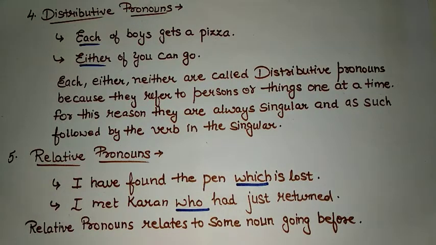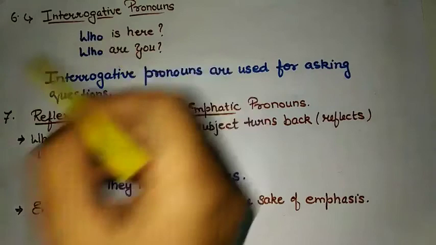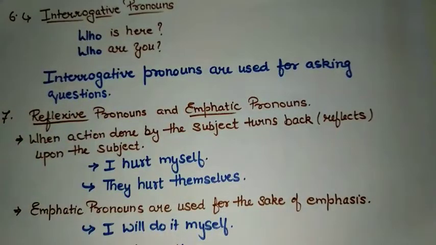The next kind of pronoun is interrogative pronouns. Interrogative pronouns are the most common ones. They are used for asking questions like who is here or who are you? Where are you going? Some examples can be like this. Now here who, where, what are interrogative pronouns because we are using them for asking questions. After interrogative, we have reflexive pronouns and then emphatic pronouns.